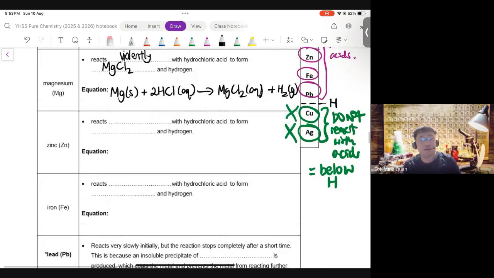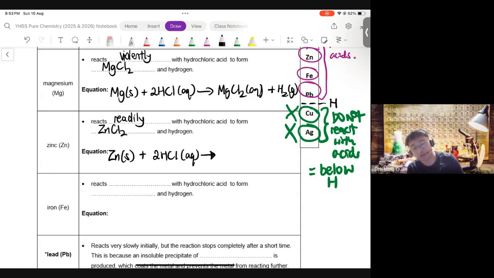Moving on, we have zinc plus HCl. Zinc reacts readily with acids, in this case HCl, so it produces zinc chloride. You notice that these metals all form the 2 plus charge in their ionic compounds. So we have Ca2+, Mg2+, and now we have Zn2+. Hence the equations are balanced very similarly because the chemical formula of the salt is the same.